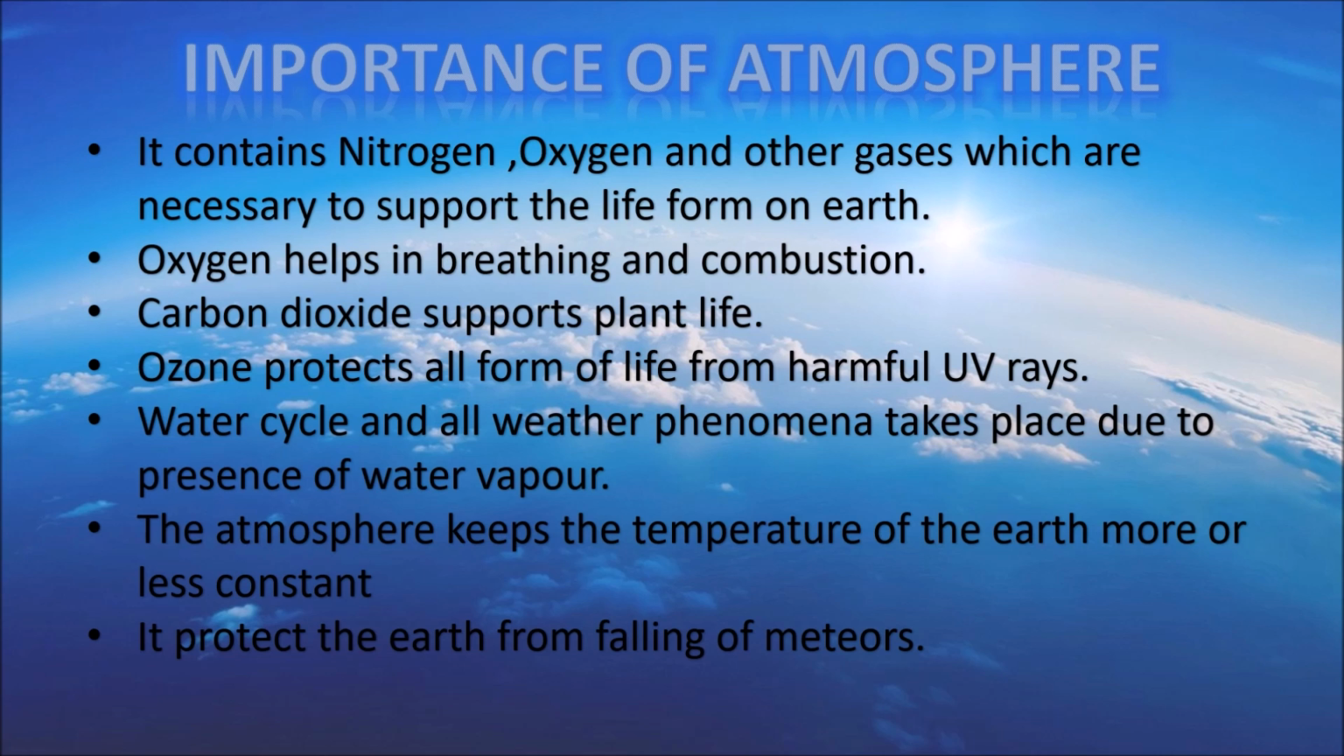In our atmosphere, in the stratosphere, we have ozone gas which protects all forms of life from harmful UV rays. If UV rays come to the surface of the earth, then there will be loss of immunity, permanent blindness, skin problems, skin cancer, and loss of flora and fauna. So the ozone layer protects us from harmful UV rays.